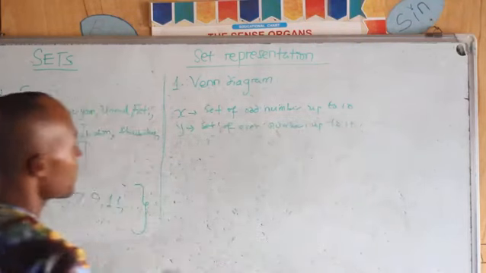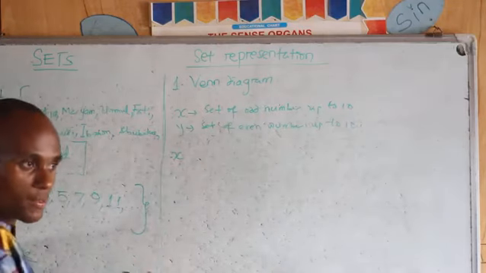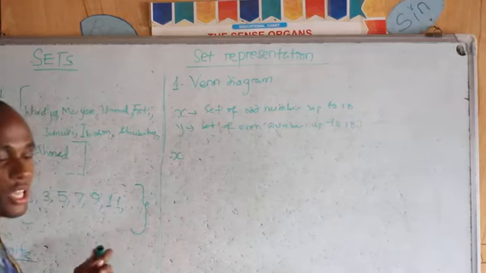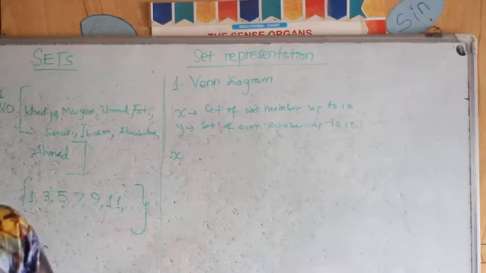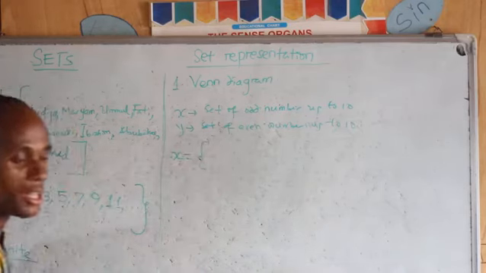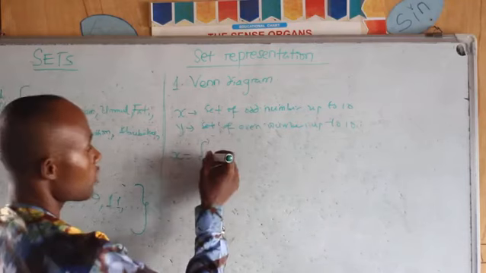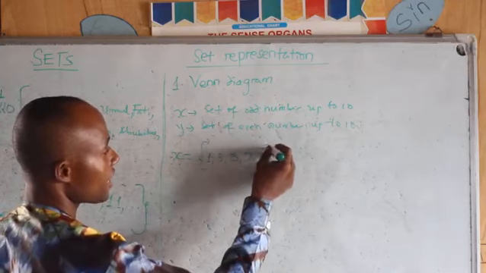How do we represent this? Remember, you have to name the elements of X first. They just told you in written form that X is a set of odd numbers. What are those odd numbers up to 10? You now list them in bracket form: 1, 3, 5, 7, 9.